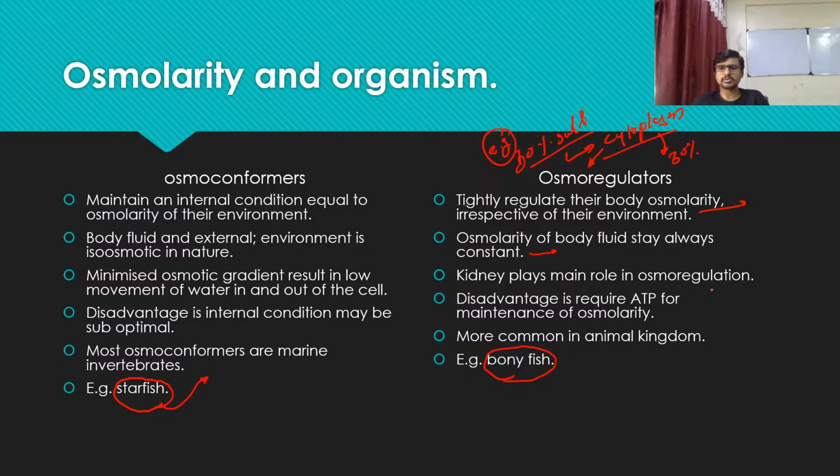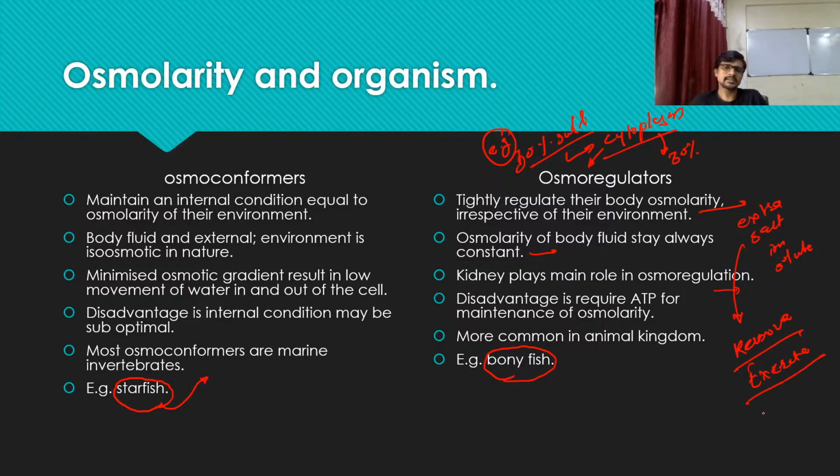Kidney plays the main role in osmoregulation. We know that if there is extra salt, ion or solute in our body fluid, kidney will remove it. Do not use this word remove, use excrete.